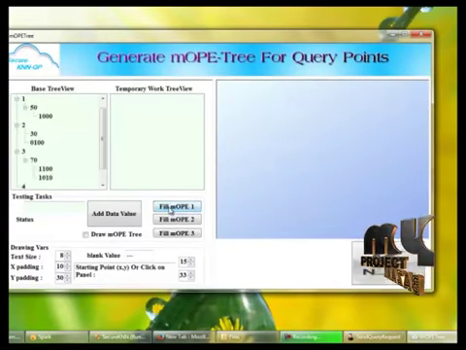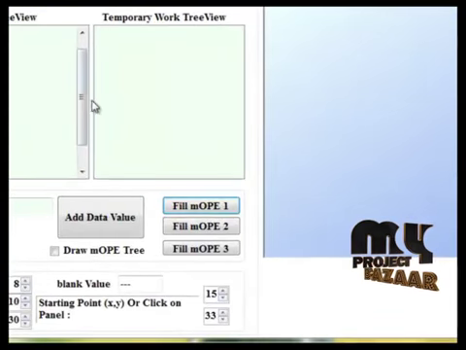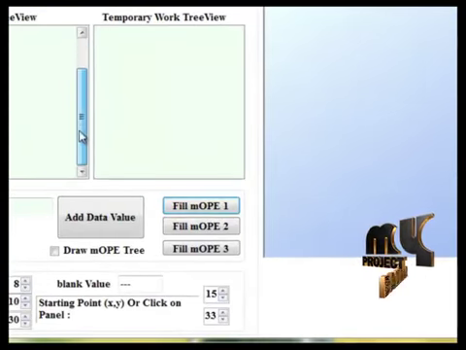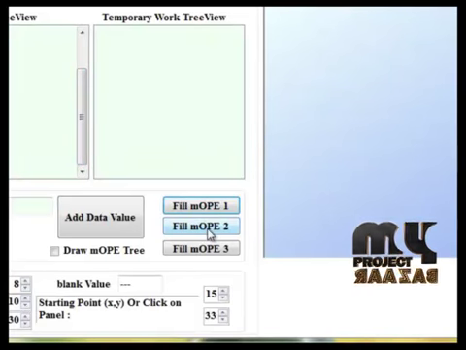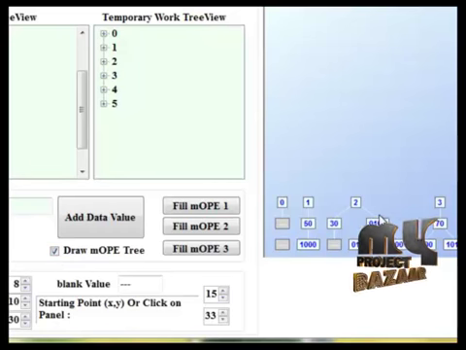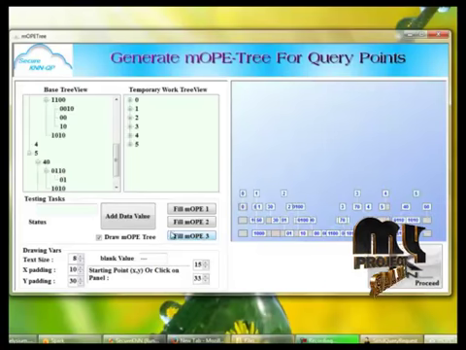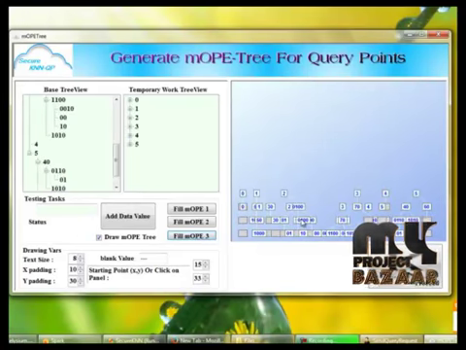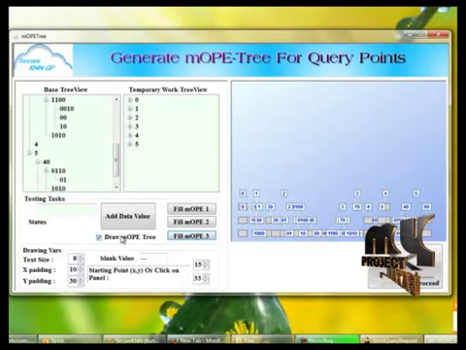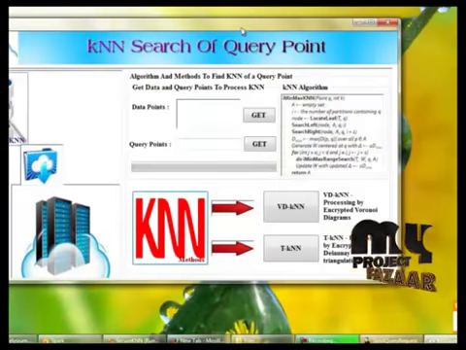Here first we have to click. By clicking fill MOP step 1, we are filling the values for step 1 and step 2, and we can draw the tree here. By clicking fill MOP 3, the values will be added into the tree and the tree will be updated. The next process, finding kNN.